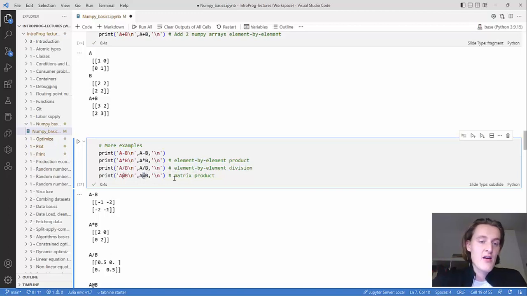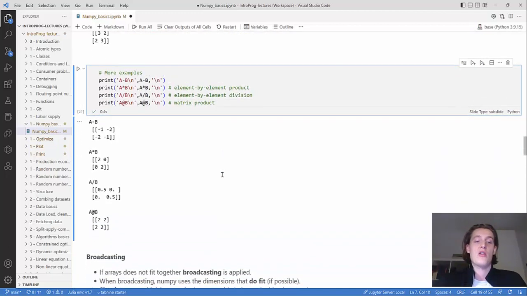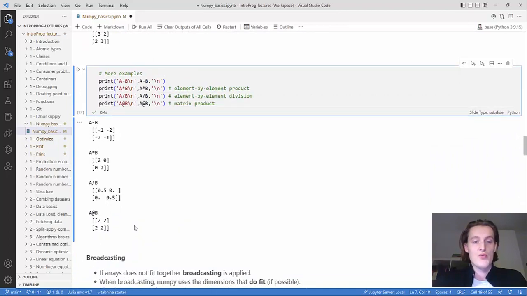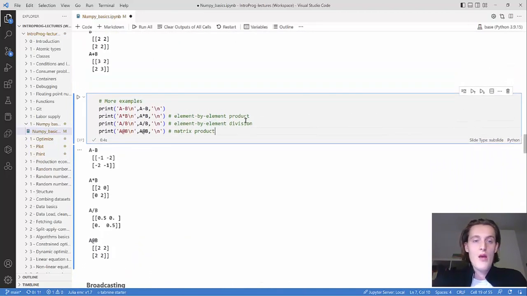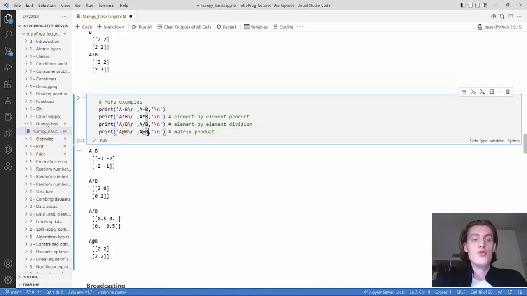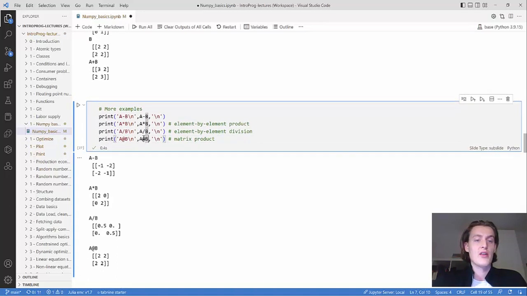The @ sign, or snabela in Danish, is the matrix product, so that's the dot product from linear algebra maybe. That's also very useful sometimes. And that works like you would think the dot product would.